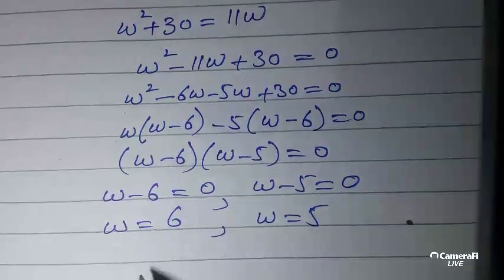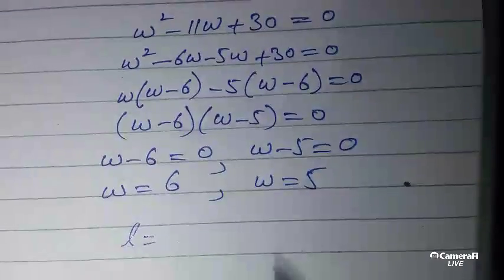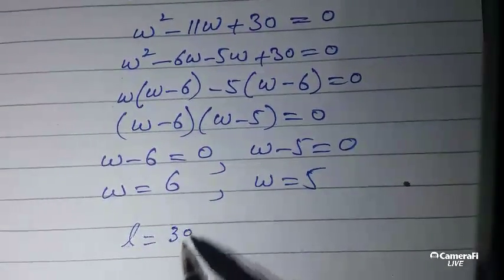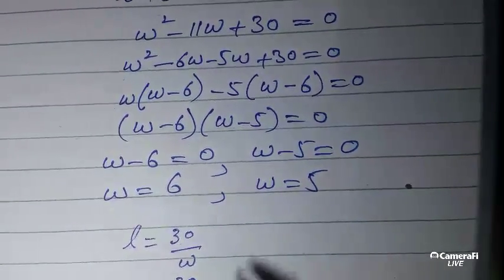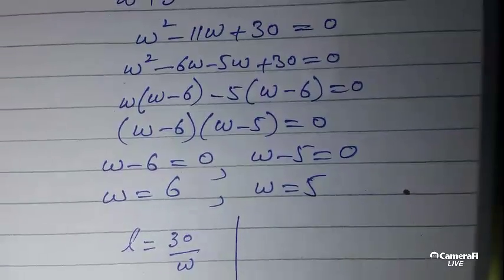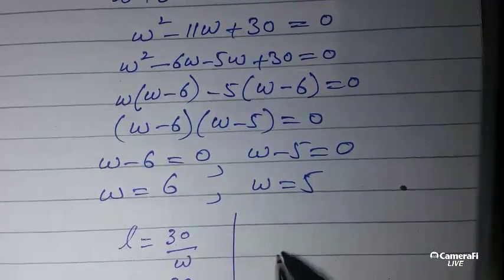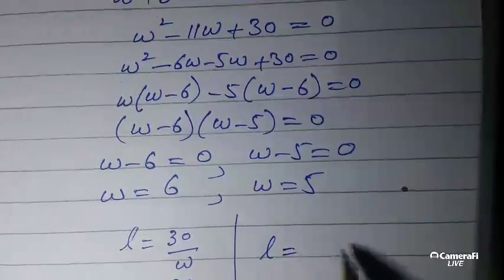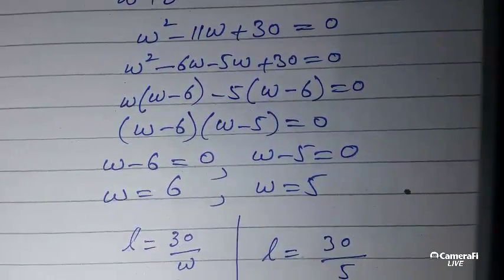With these values, I can calculate L. So 30 divided by 6, L is 5. 30 divided by 5, L is 6.